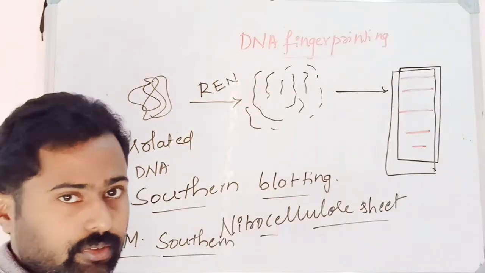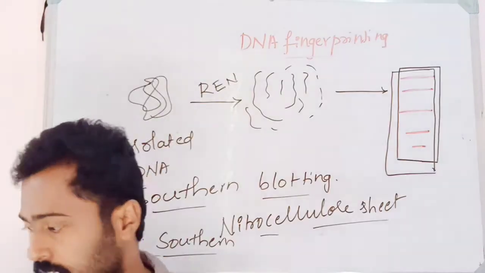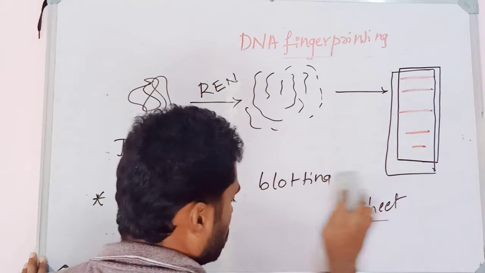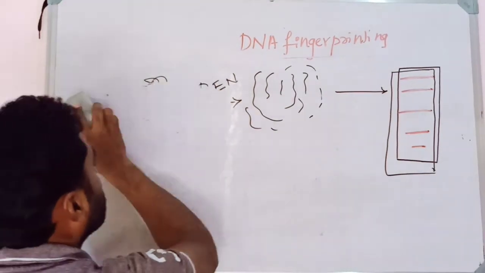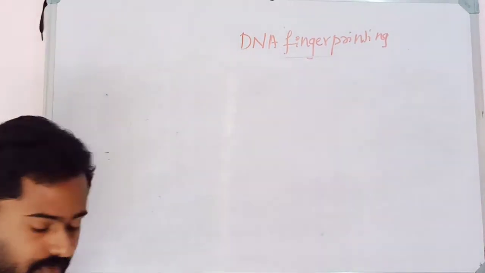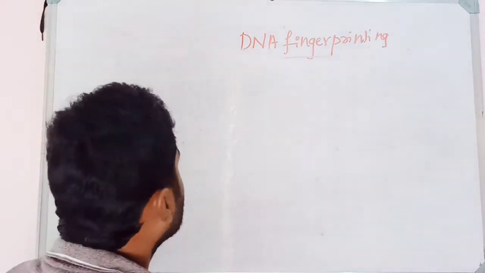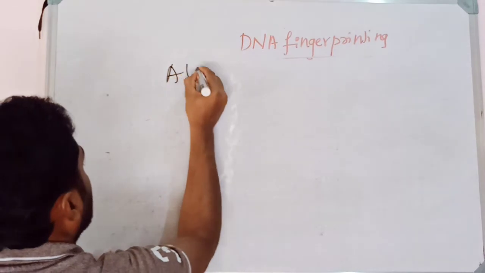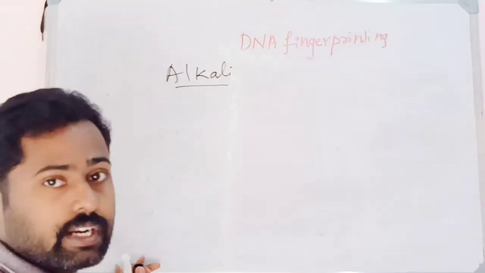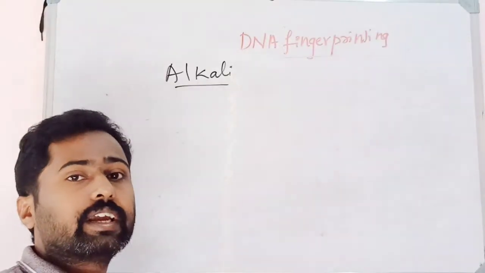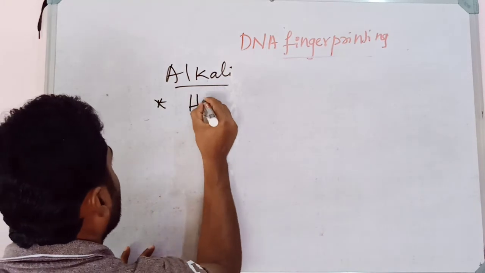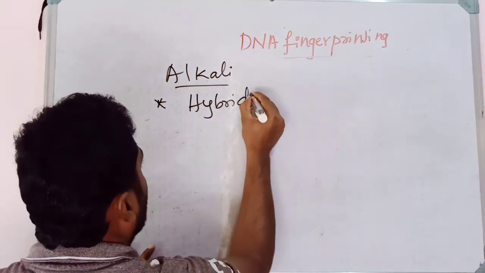So the next step is, after transferring the DNA fragments onto the nitrocellulose sheet by Southern blotting, the double-stranded DNA molecule should be separated and converted into single strands by treating with an alkali. By treating with an alkali, the two strands of DNA get separated and become single strands. After that, the major step is hybridization of DNA.